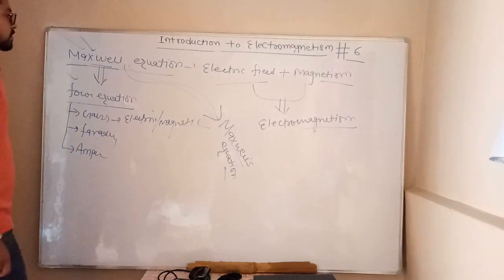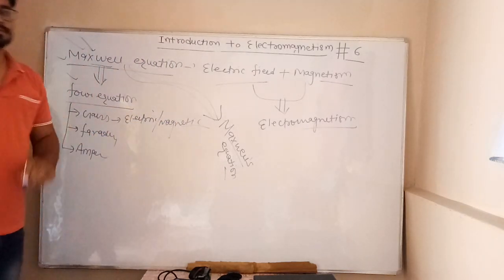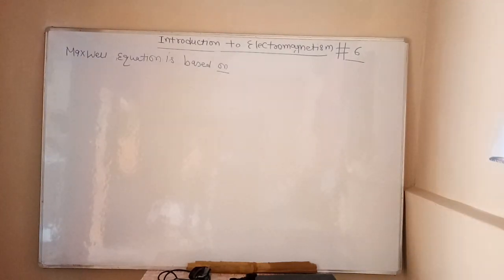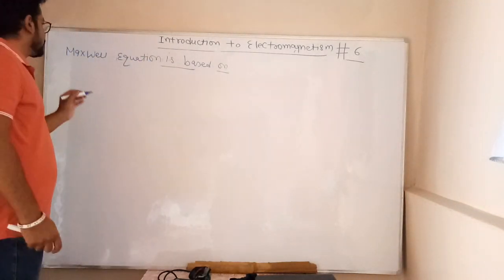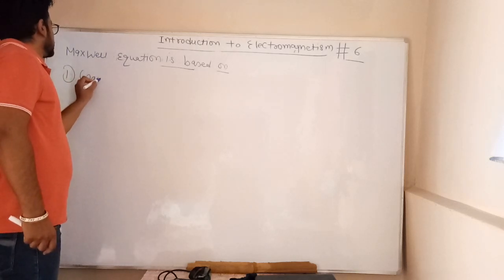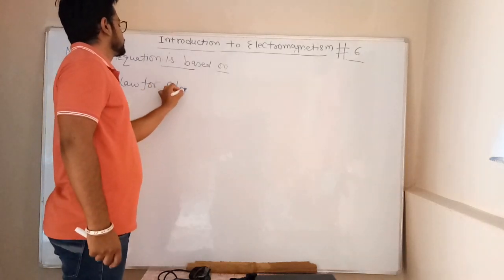So you can write, after that we start Maxwell's first equation. Maxwell equations are based on four laws. First, Gauss law for electric field.